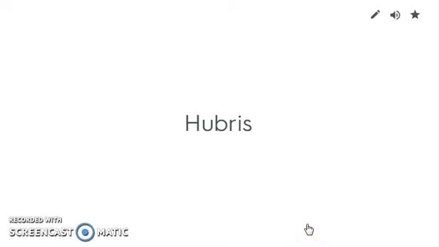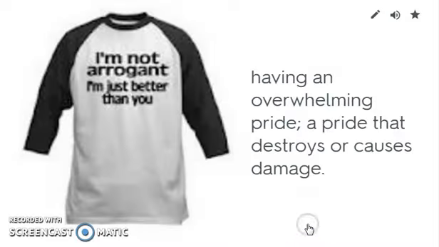Hubris. This is an important concept that we'll be talking about. Having an overwhelming pride, a pride that destroys or causes damage. So, unfortunately, one of the things that Odysseus will do later on in the story is to show hubris. And so, when it occurs, make sure you notice it and mark it down in your text as an example of hubris. I don't want to do a spoiler, so I'm not going to tell you exactly what it is.